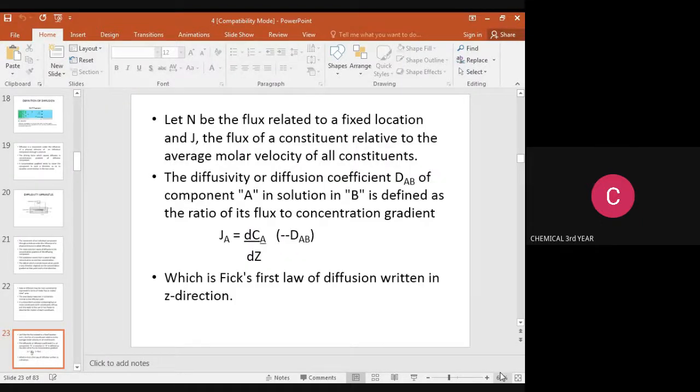We are removing the proportionality constant and introducing one constant, that is DAB, which is nothing but the diffusion coefficient. So JA is equal to minus DAB dCA by dZ. We introduce the negative sign because the concentration decreases from higher to lower. This is Fick's first law of diffusion written in the Z direction. In this equation, we are taking only the Z direction.